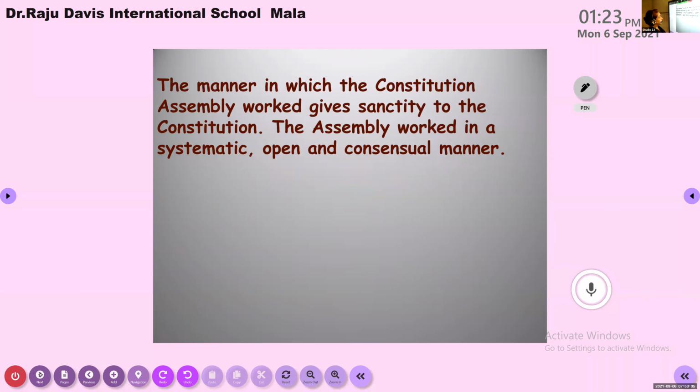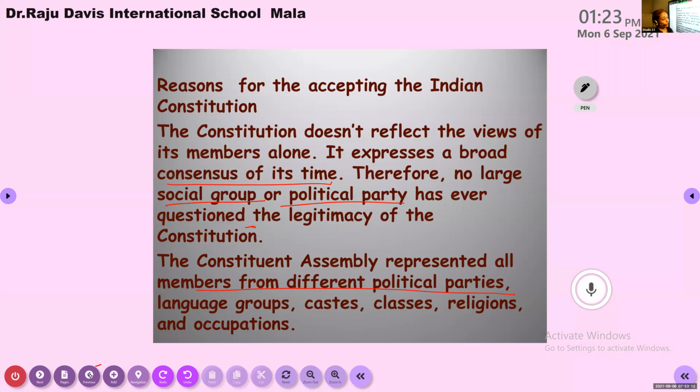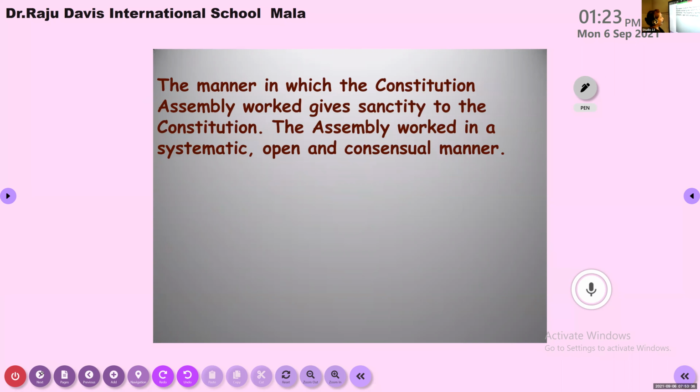Next one, the way in which the Constituent Assembly worked gives sanctity to the constitution. When we say sanctity, it gives holiness to the constitution. They worked in a unique manner for bringing good things into the constitution: in a systematic manner, an open manner, a consensual manner.